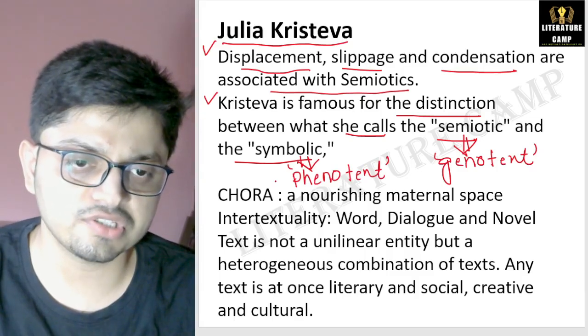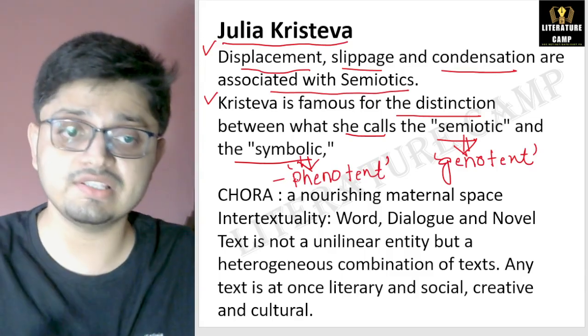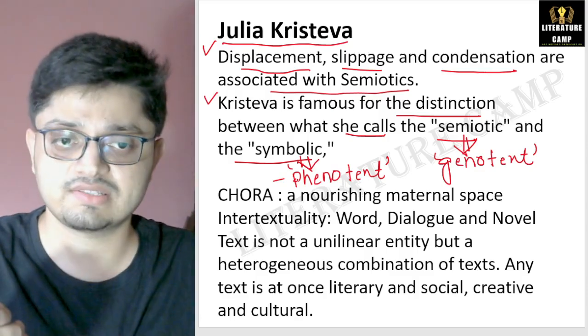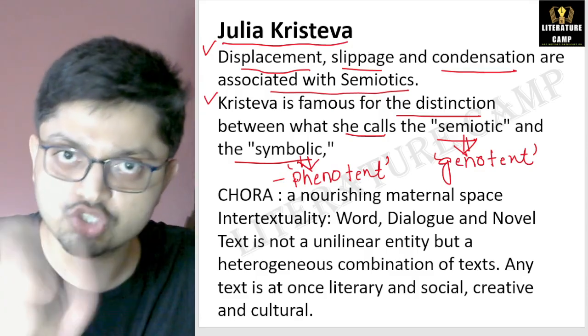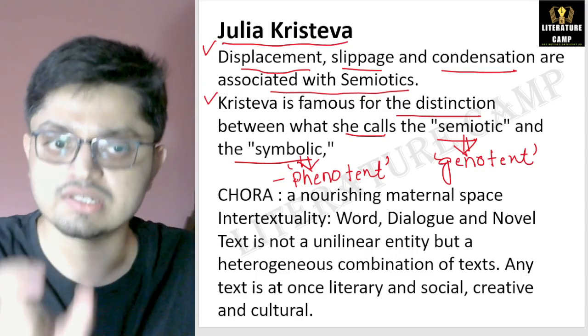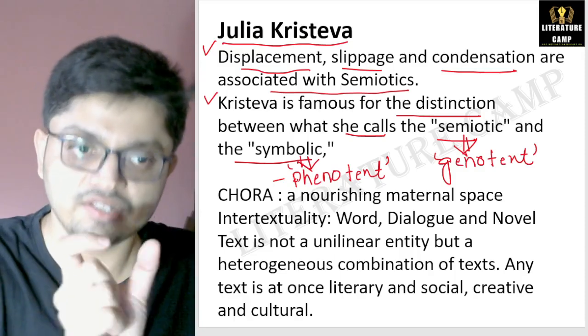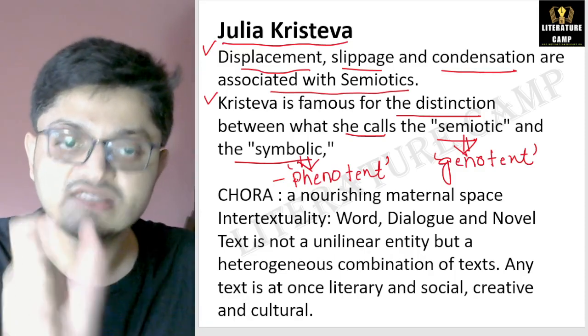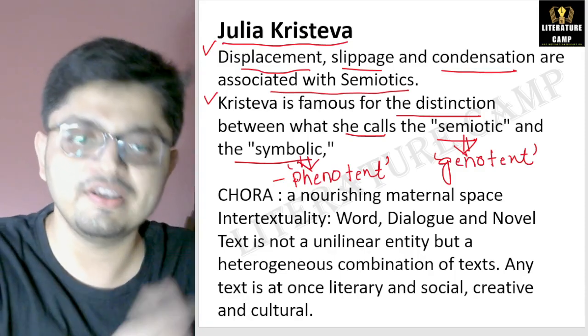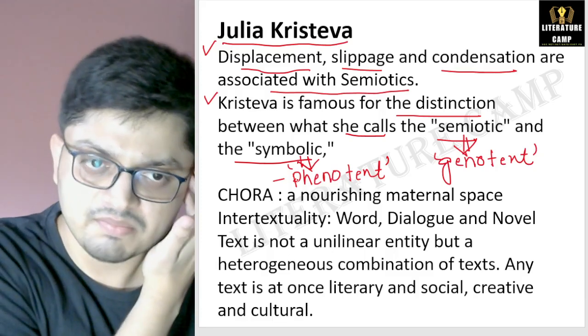So definitely this question also can be asked. Who has coined this concept of genotext and phenotext? So this is Julia Kristeva, and she called semiotic as genotext and symbolic as phenotext. So please make a note of these.